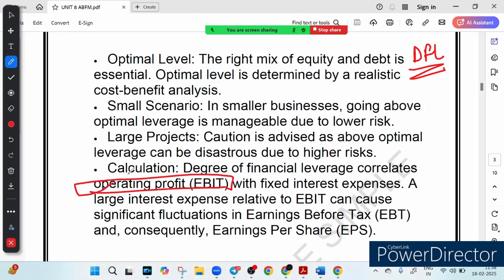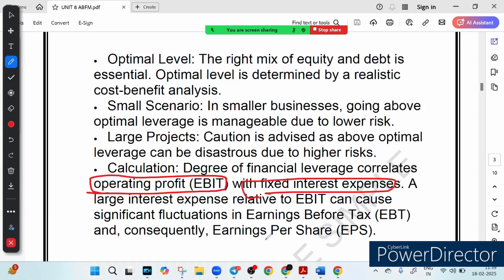It looks at how operating profit reacts to the interest expense, right? That is DFL. What does this mean? If the interest you are paying is too high compared to your profit, your EBT and your EPS can swing widely. Try to understand it. Very, very important thing I'm telling you. Two things are there. One thing is EBIT and the other thing is interest. Obviously, since you have taken debt, you are paying interest.